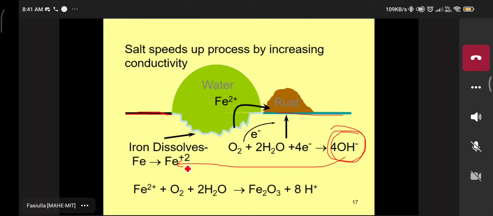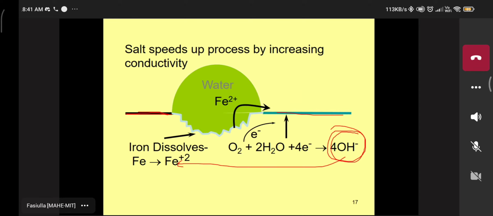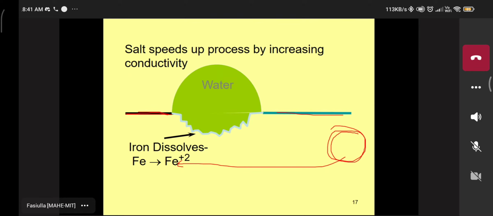Understood? Yes, sir. Once again, I'm showing this one. Fe2+. Electrons are moving from anode to cathode.